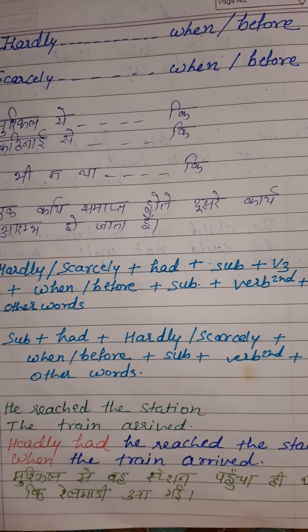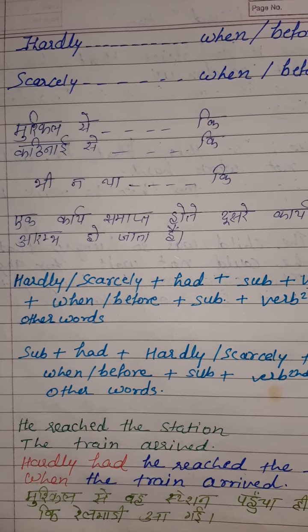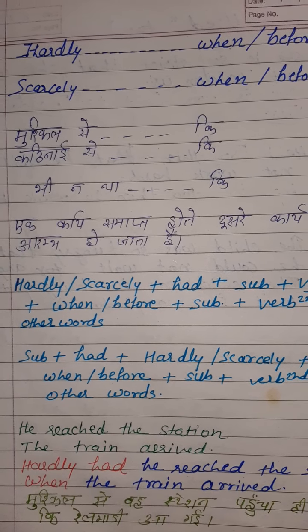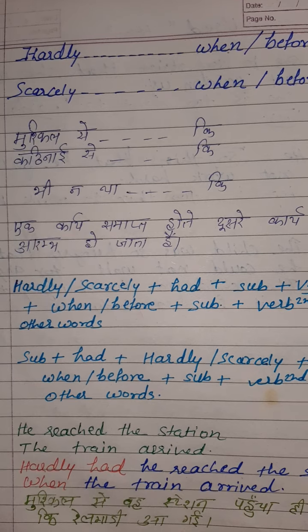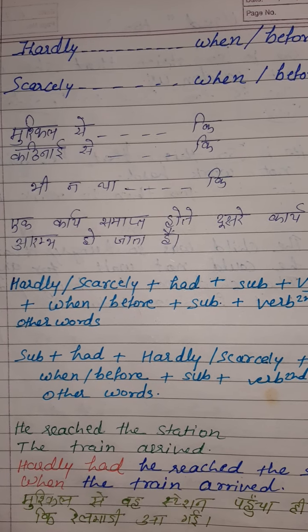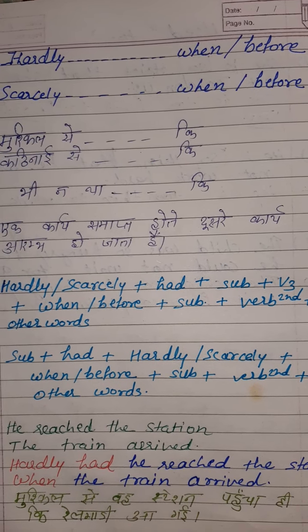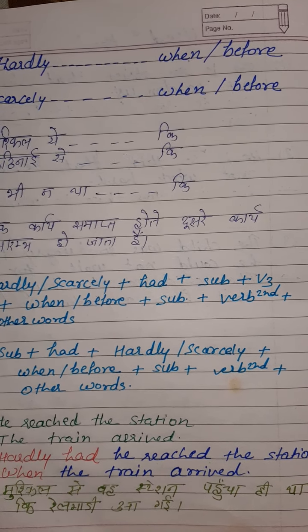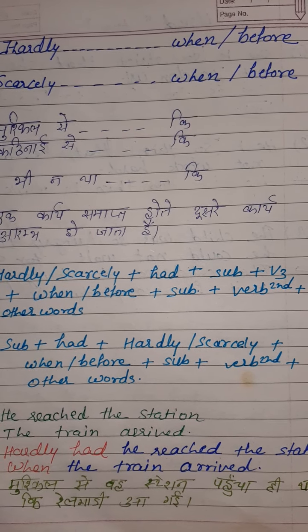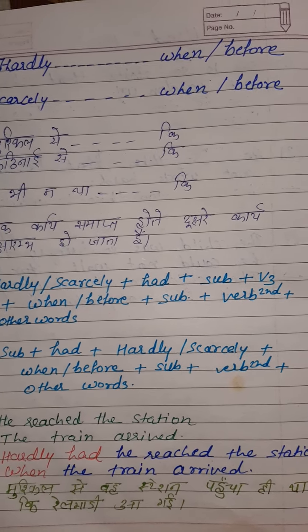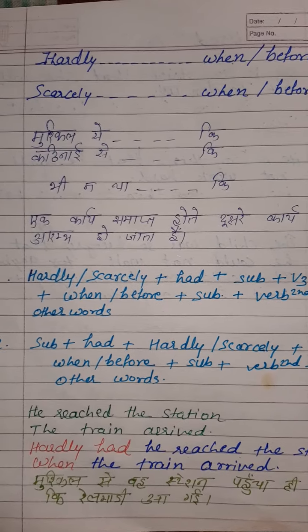So, he reached the station, the train arrived. Now we use hardly and conjunct these two sentences. So let's start. Hardly had he reached the station when the train arrived. The Hindi meaning is written there: मुश्किल से वह स्टेशन पहुंचा ही था कि रेलगाड़ी आ गई.